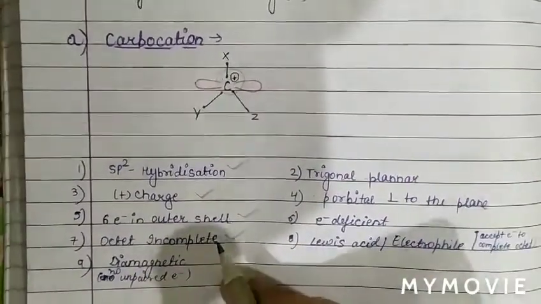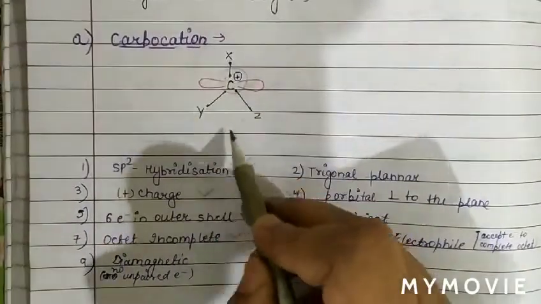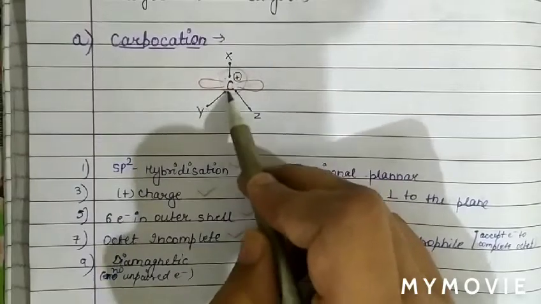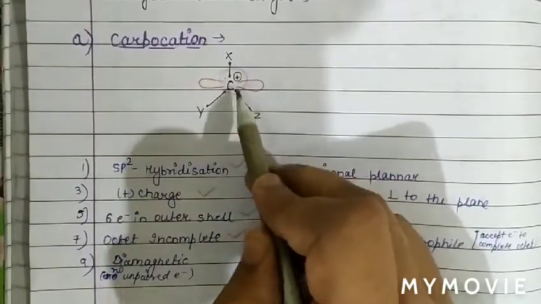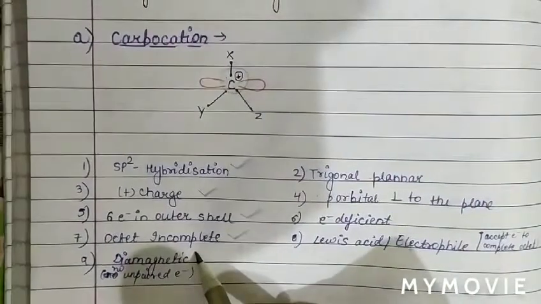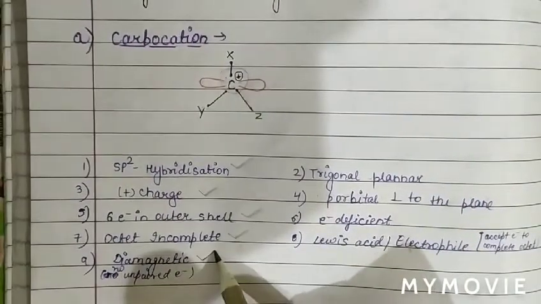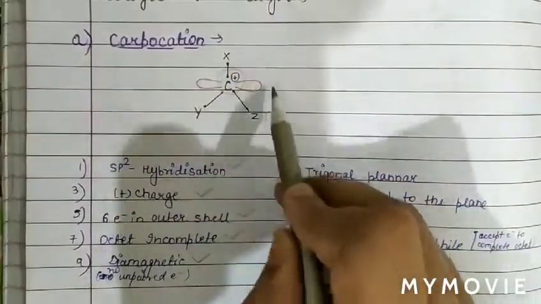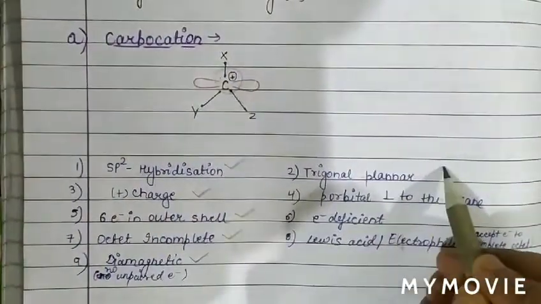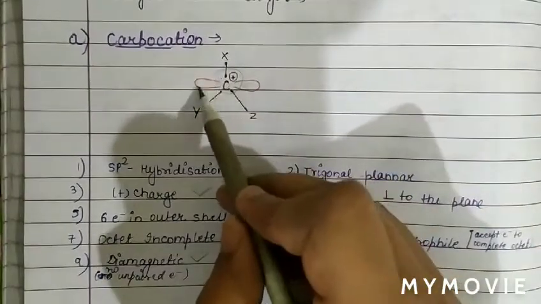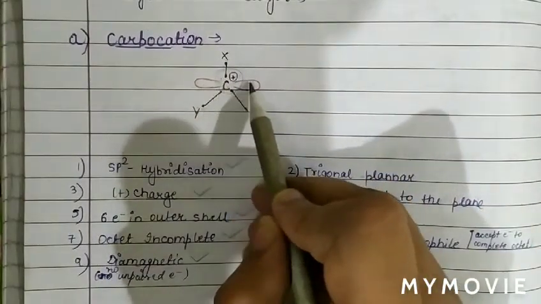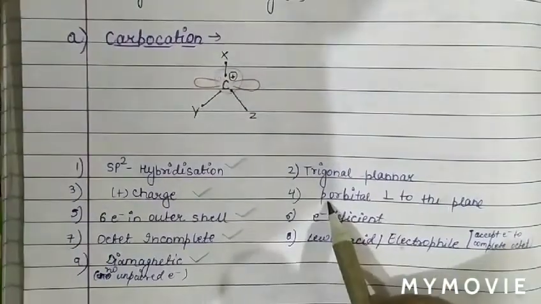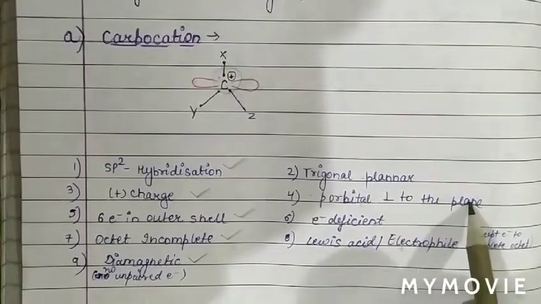We can see there is no unpaired electron, because there are 6 electrons around carbon in the valence shell and 1 orbital is vacant. Since all electrons are paired, it is diamagnetic in nature. The geometry of carbocation is trigonal planar, and the vacant p orbital is perpendicular to the plane.